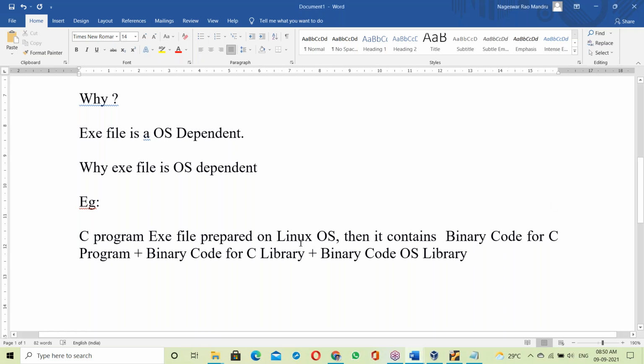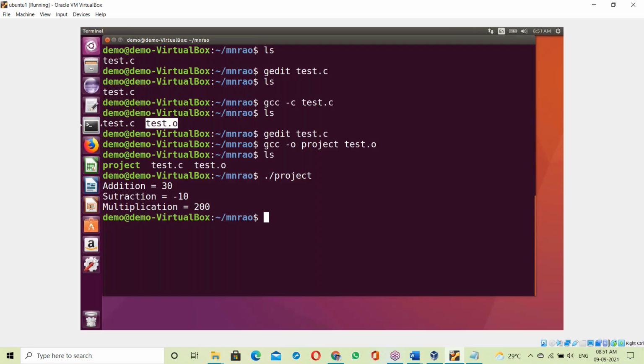See, the C program exe file prepared on Linux base contains binary code for the C program. Next, binary code for the C library, binary code for the OS library. That means what is happening at the time of creation of the exe file itself: the OS library is linked to the exe file, then running. So then running the program, right?